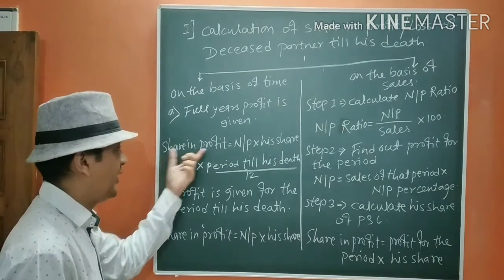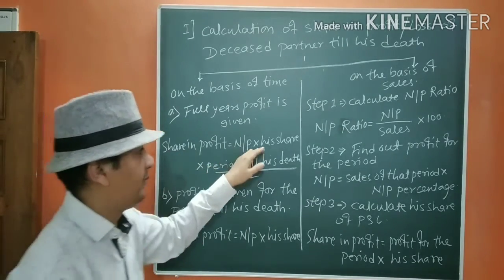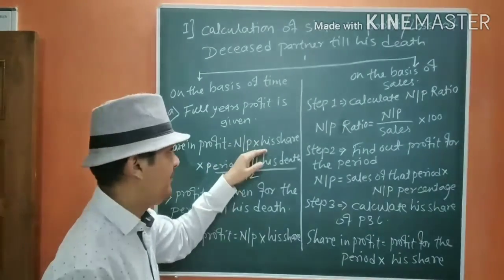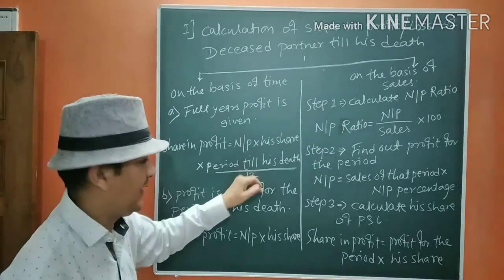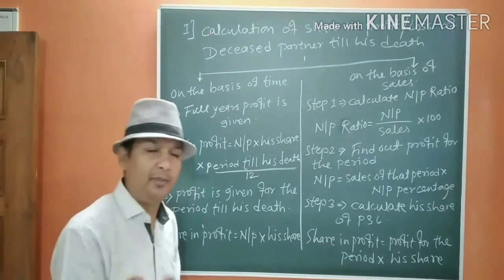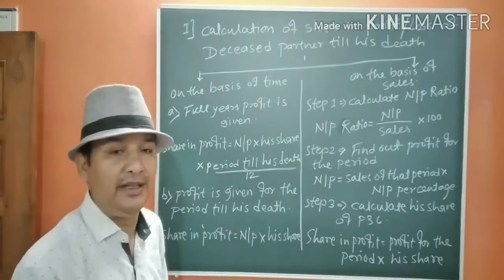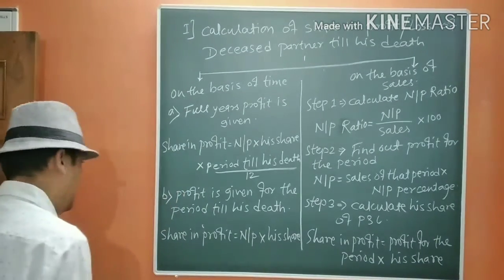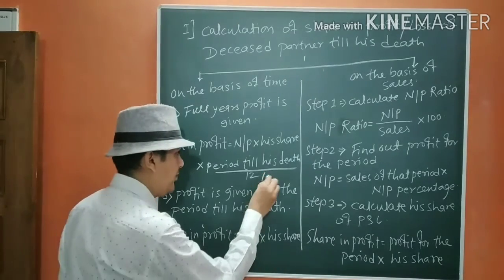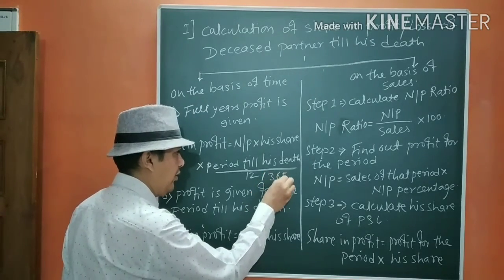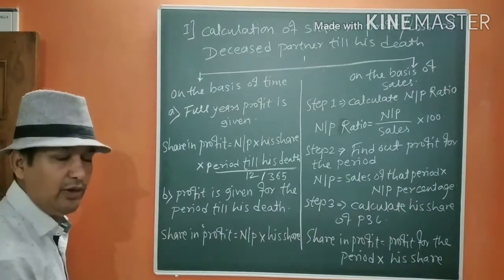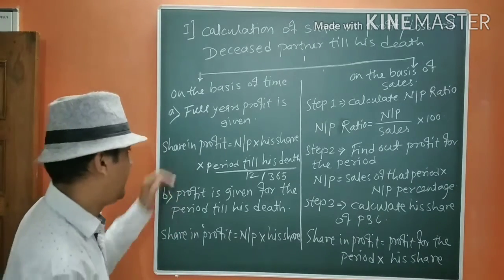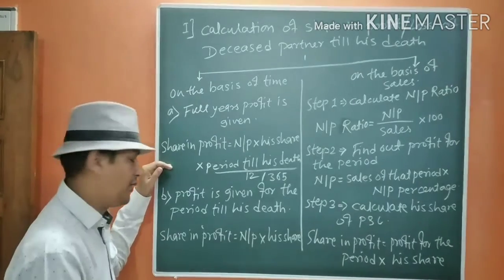The formula will be: sharing profit equals net profit or average profit, whatever it may be, into his share, into the period till his death upon 12. That period you have to count. It may be in days. If it is in days, please remember 365, or the information given. If it is in days, the calculation may be in days. So you should remember that.